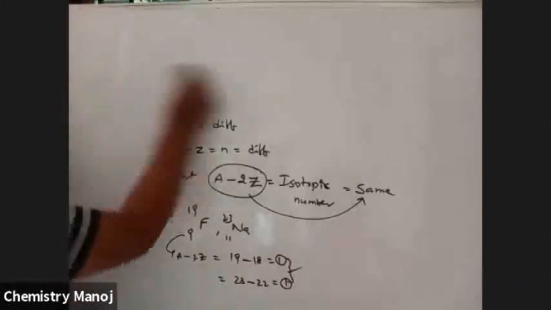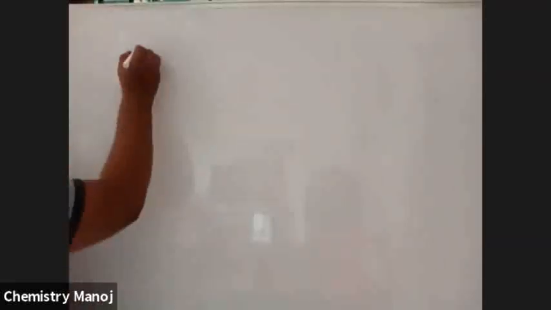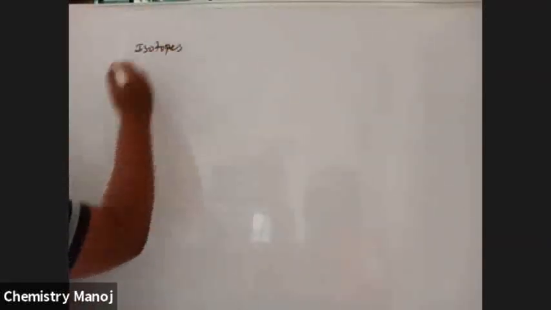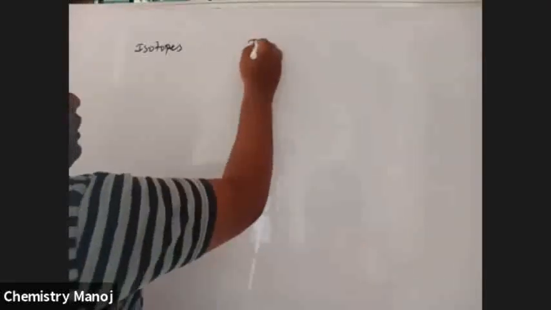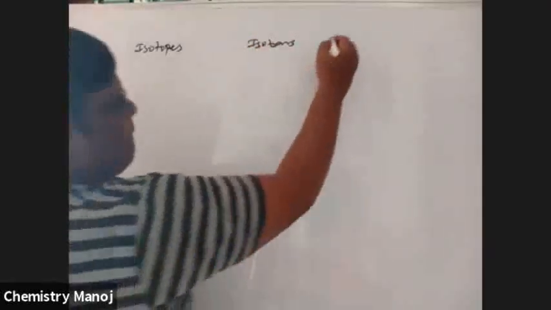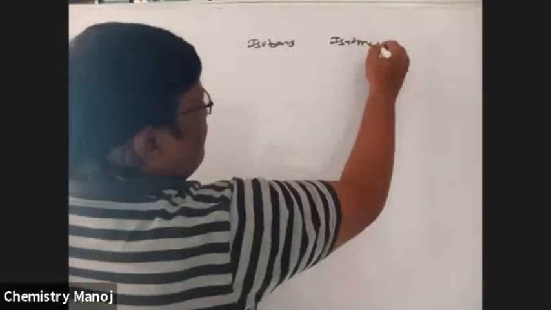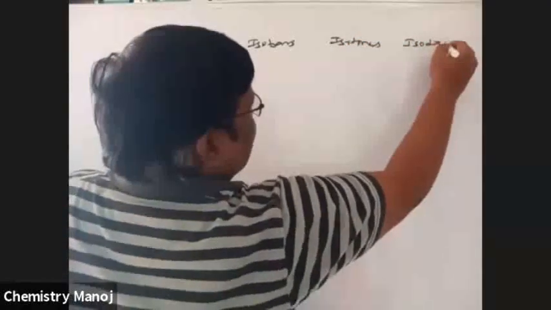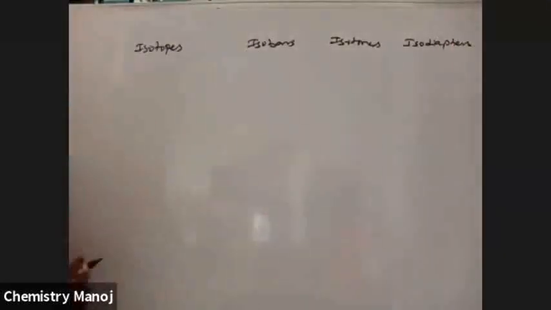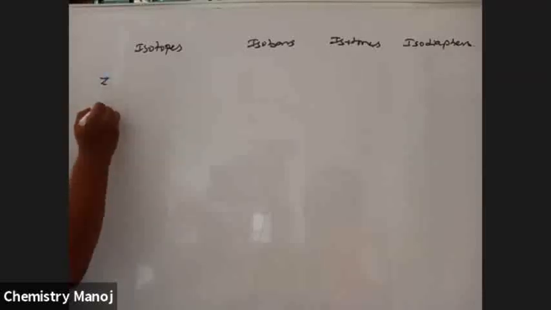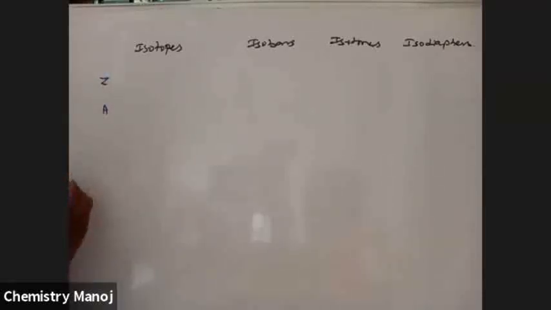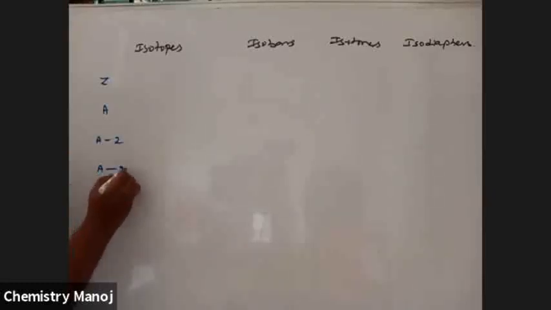So up to now, what are the conditions finally? Isotopes, isobars, isotones, isodiaphers. Compare the Z value, A value, A minus Z value, and A minus 2Z value.